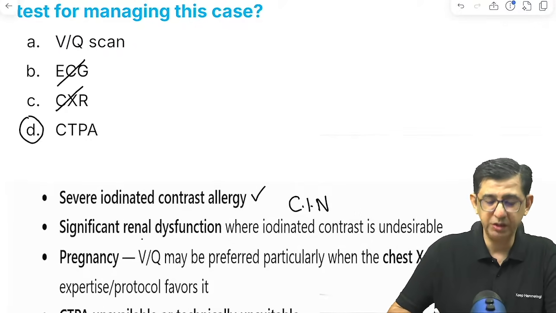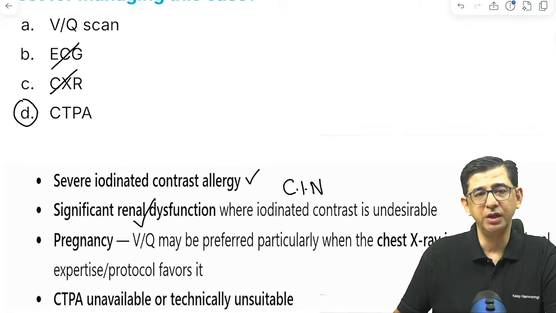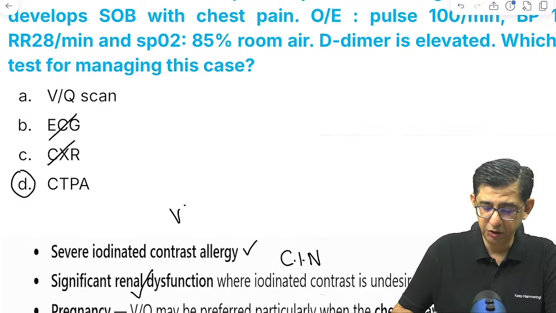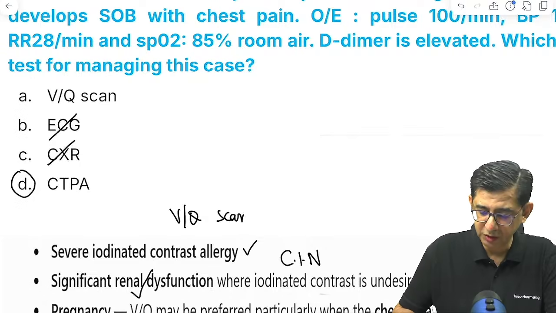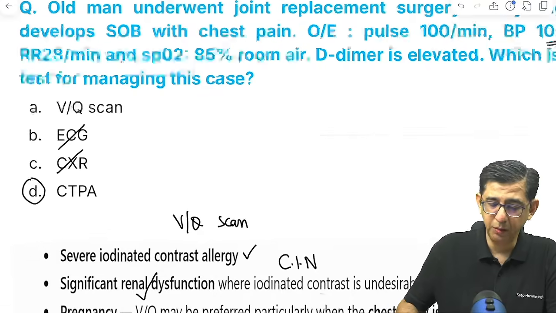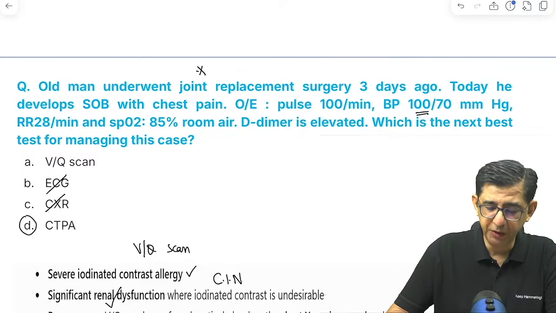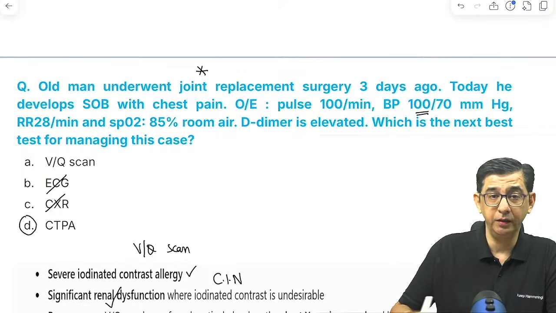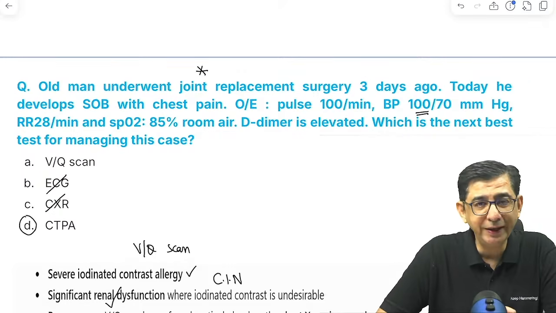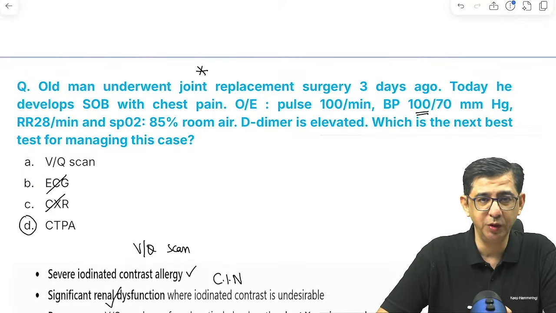So coming back to the agenda, if the question mentioned renal dysfunction or pregnancy, in those circumstances I would have answered it as a ventilation perfusion scan. So a V/Q scan is for those patients where there is a low index of suspicion of pulmonary embolism. Here, if you look at all the perspectives, especially joint replacement surgery, the manifestation is on the third day, which itself tells you that immobilization of a patient after joint replacement is going to be a risk factor.